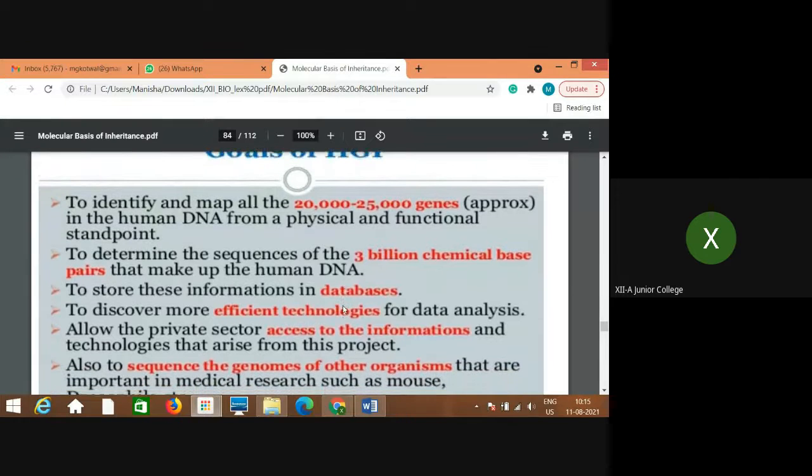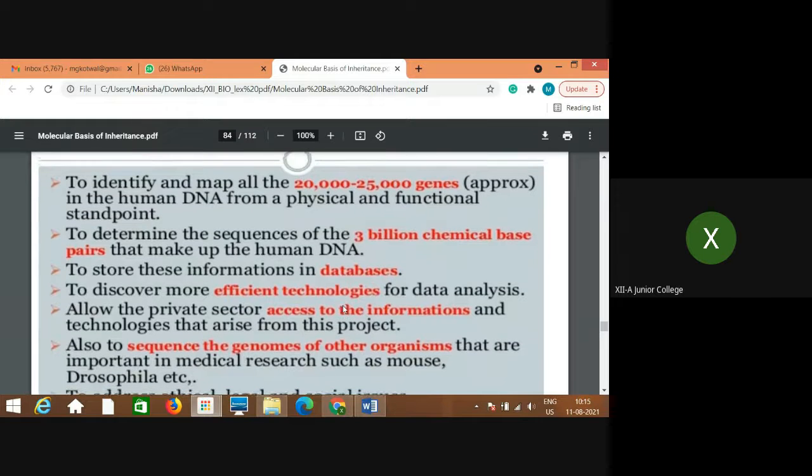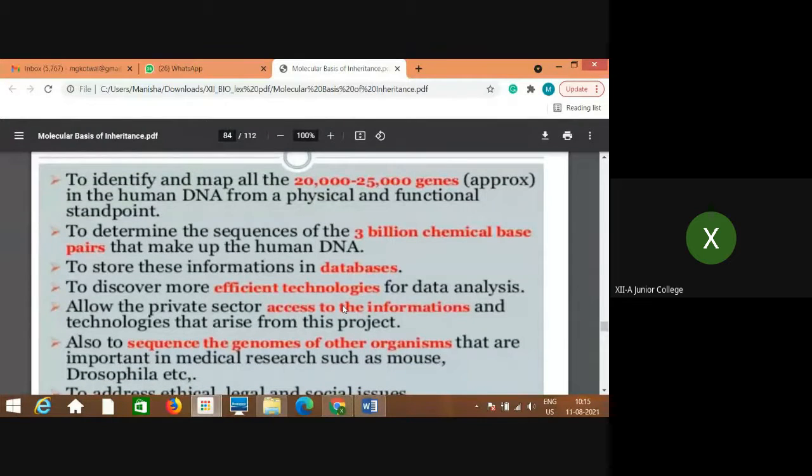Now, what were the goals of HGP, the Human Genome Project? First, to identify and map all the 20,000 to 25,000 genes, approximately, in human DNA from a physical and functional standpoint. Means what?